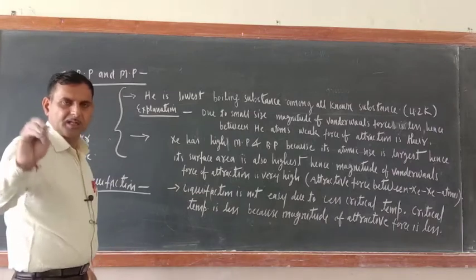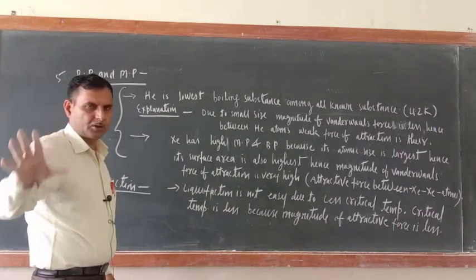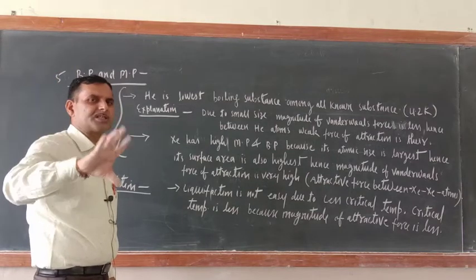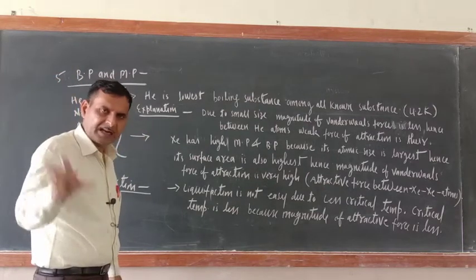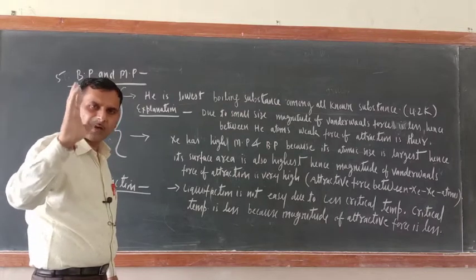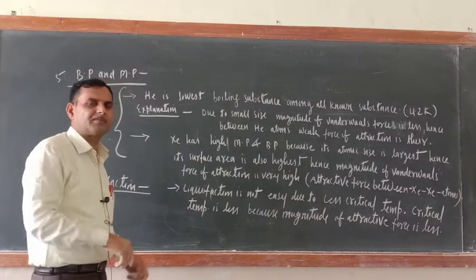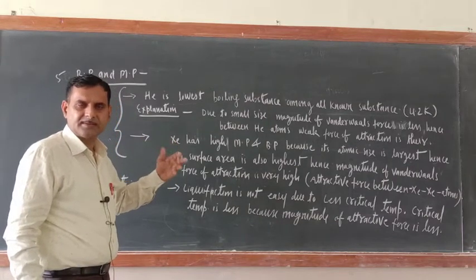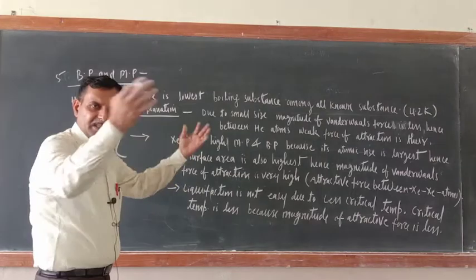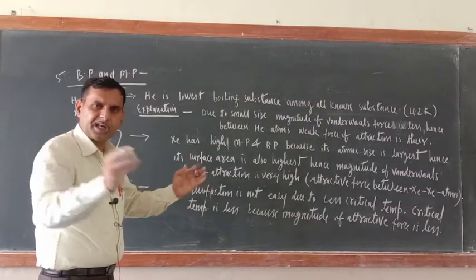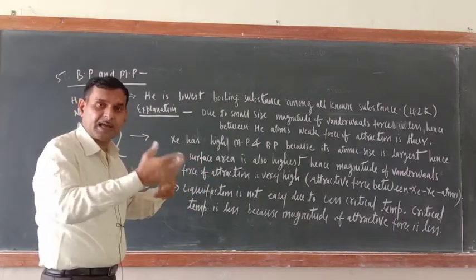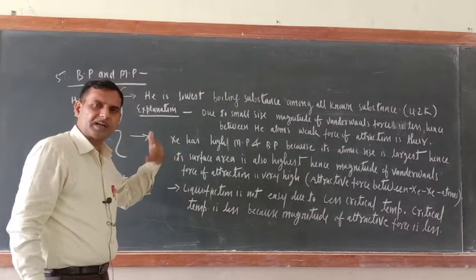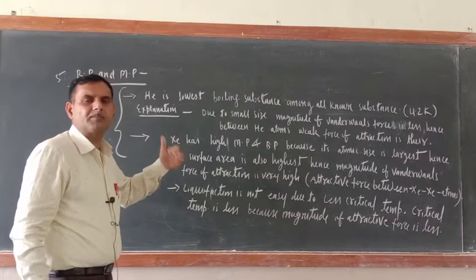Just see, these are the noble gases, 18th group gases. Here there is one attractive force which is found among their atoms, that is the weak van der Waals force of attraction. And you know van der Waals force of attraction depends upon the size. So greater the size, greater will be the surface area, greater will be the area of contact. Hence greater will be the magnitude of van der Waals force of attraction. And if magnitude of van der Waals force of attraction is more, naturally their melting point and boiling point will be more.